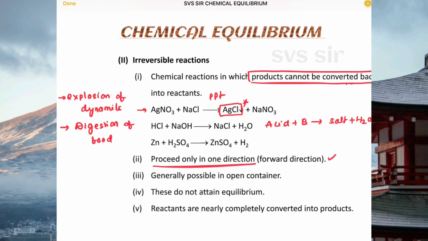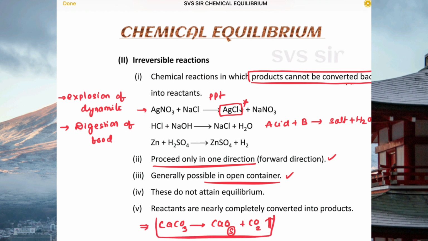They proceed only in one direction. Only the forward direction is possible. Product never gets converted to reactant. Possible in an open container. For example, decomposition of limestone: we'll get CaO solid and carbon dioxide gas. Carbon dioxide will escape if you carry it out in an open vessel. An irreversible reaction never gets equilibrium. They don't form equilibrium. Reactants completely convert into products. Such reactions we are calling irreversible reactions.